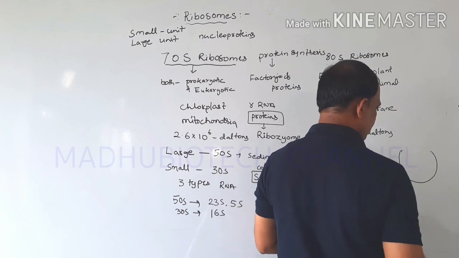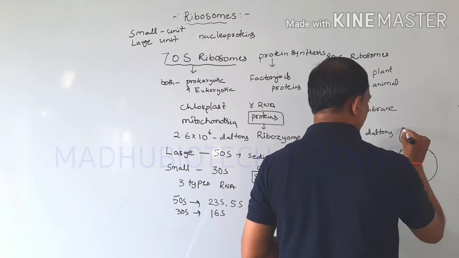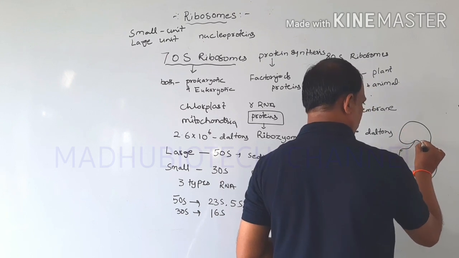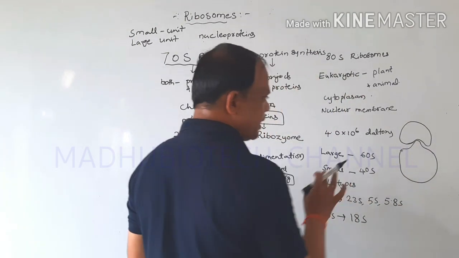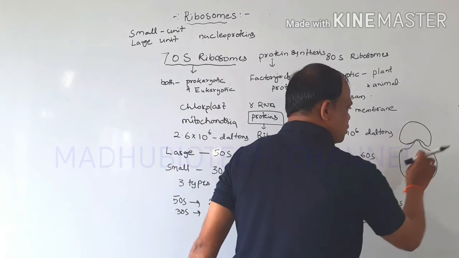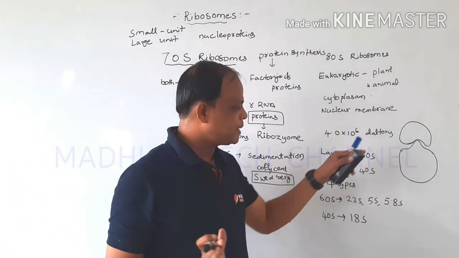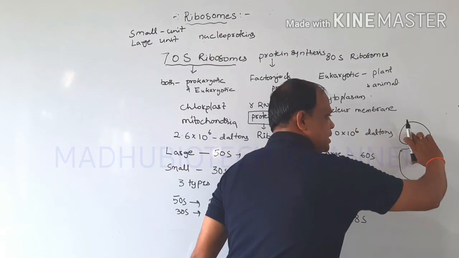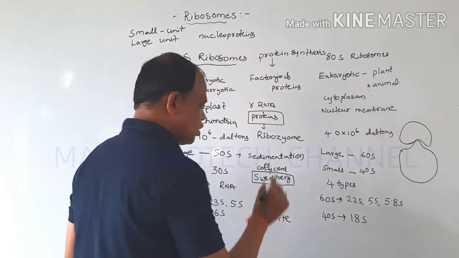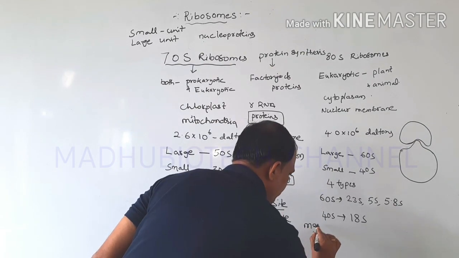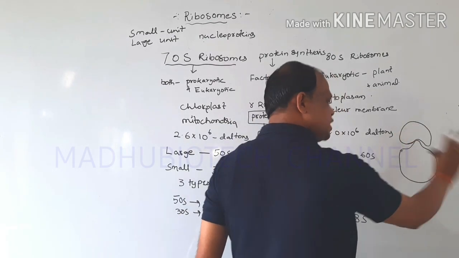This is the large subunit, and this is the small subunit. In between the small and large subunits, they associate and dissociate. This association and dissociation is influenced by the magnesium concentration.